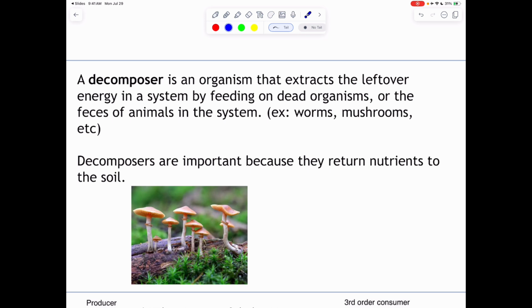Now, often forgotten are our decomposers. They're often not represented on our trophic maps or our food chains, for example. However, they are most important because after everyone has eaten each other, they're the ones that return all the nutrients back to the soil. So they play a very important role.